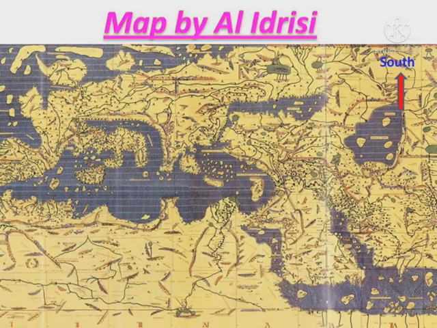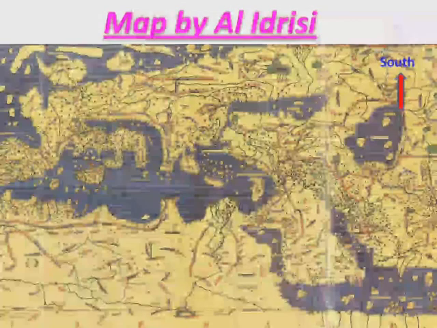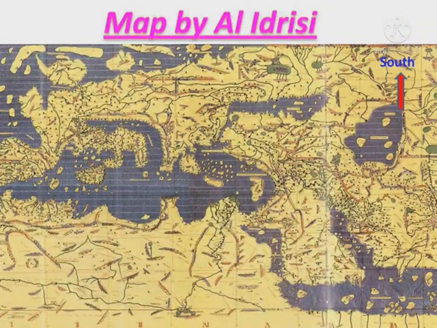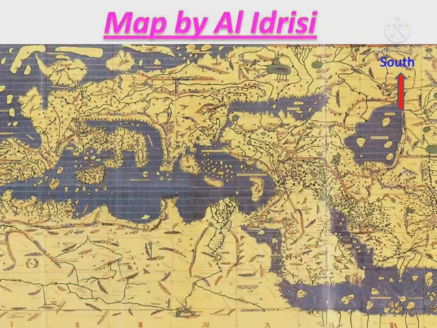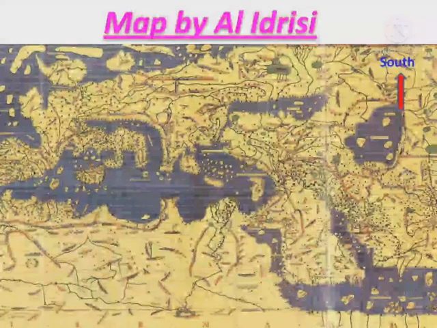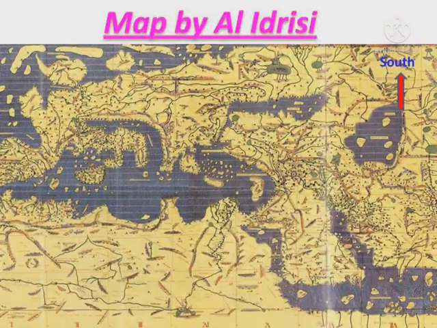Map by Al-Idrisi. There are many interesting things about this map. Firstly, it shows the south towards the top of the map and north towards the bottom. Arabia is prominently in the center of the map.